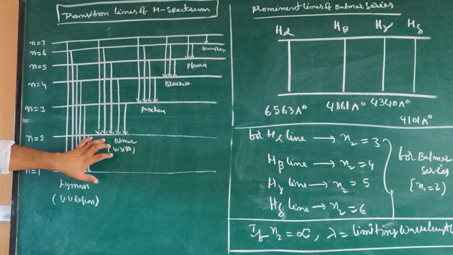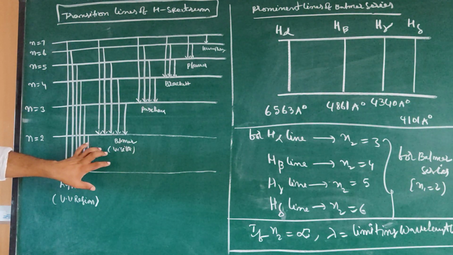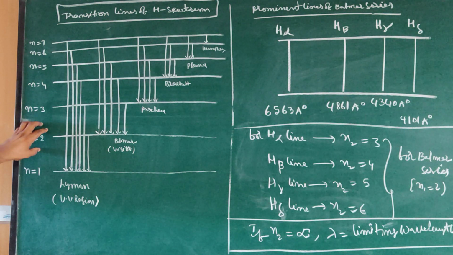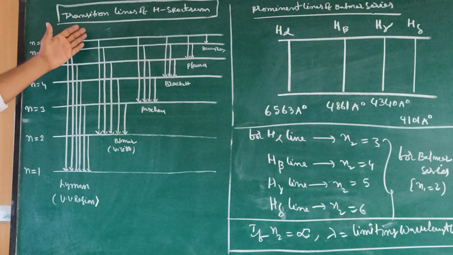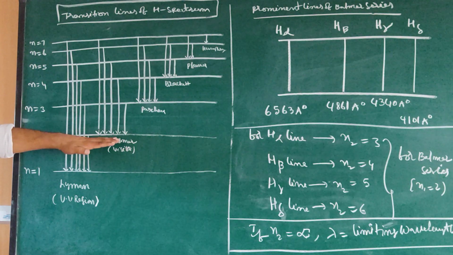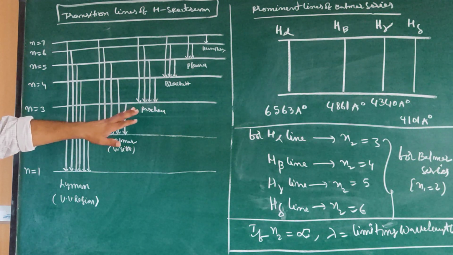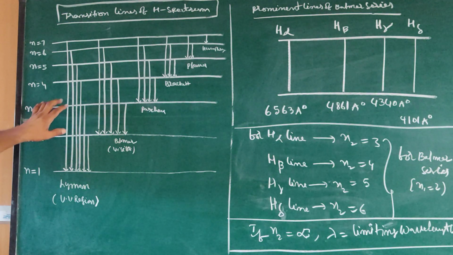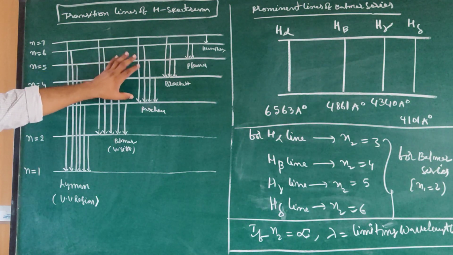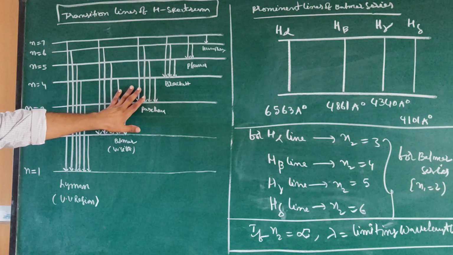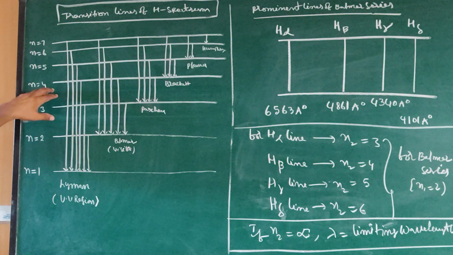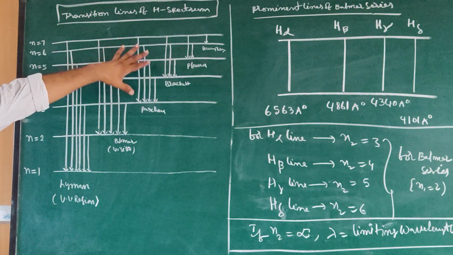Here in the visible region is Balmer series, so n1 is equal to 2. The lines can fall only up to 2. In Paschen series n1 is equal to 3, so these lines fall up to n value 3 only. In Brackett series n1 is equal to 4. The lines may be like this.